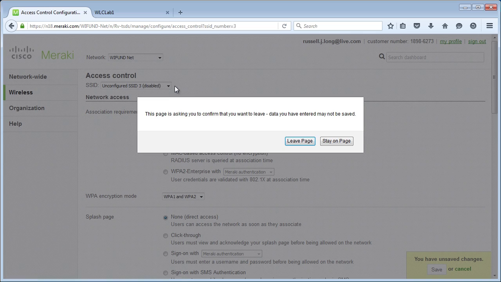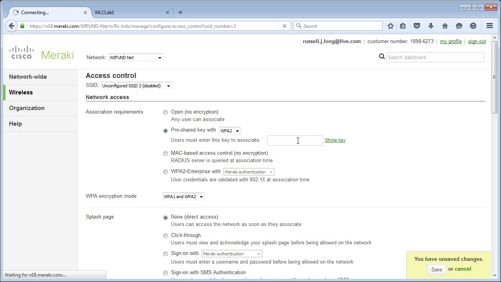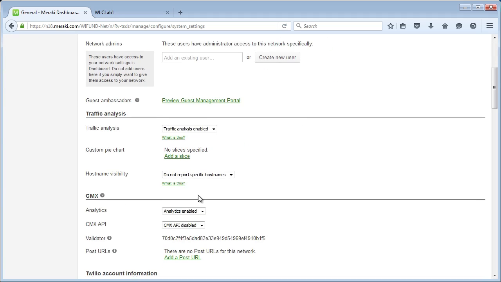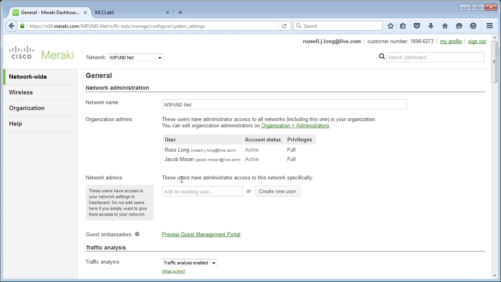If I look at the general configuration, we're going to leave. I'm not going to save, and you'll see that nothing I did is saved, right? You can see that we have the ability also to create new users, using existing users, traffic analysis, custom. So all these configurations, I'm not responsible for backing up.